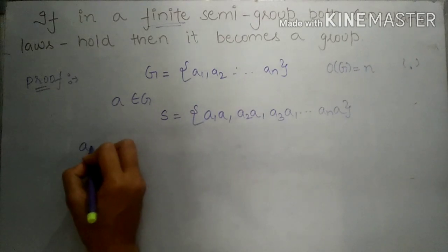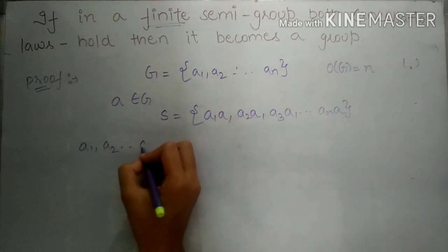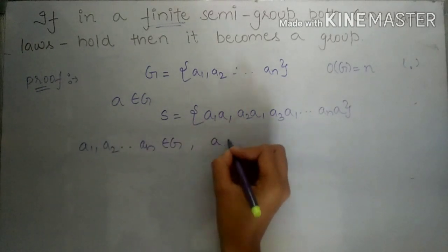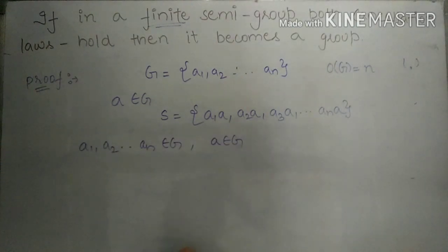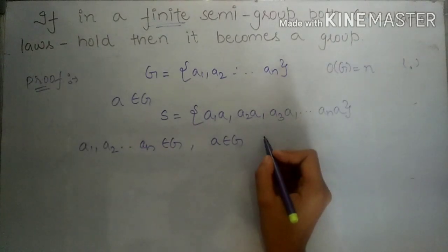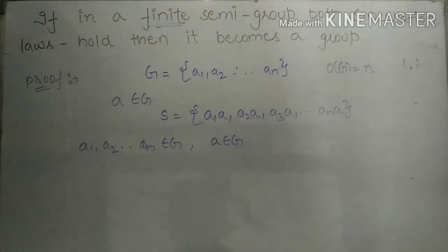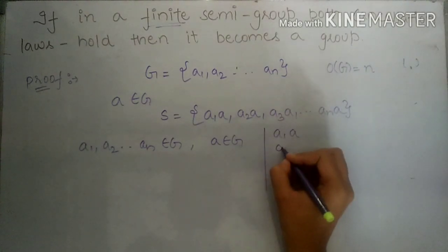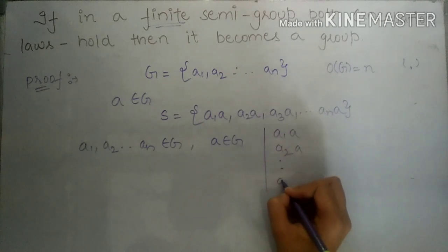As we know, a1, a2, up to an are all the elements of G, and a is also one of these elements. We have multiplied a1 with a, a2 with a, up to an with a.